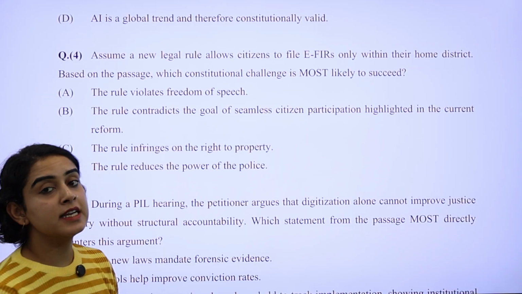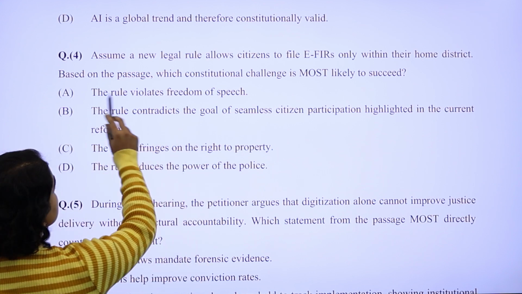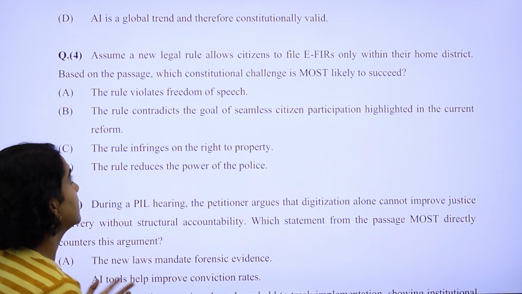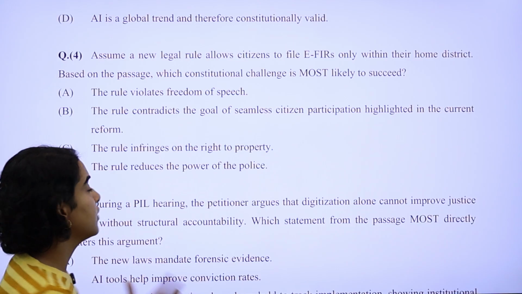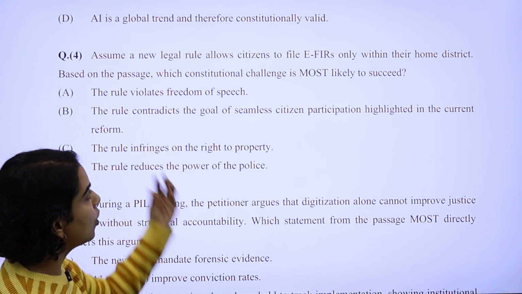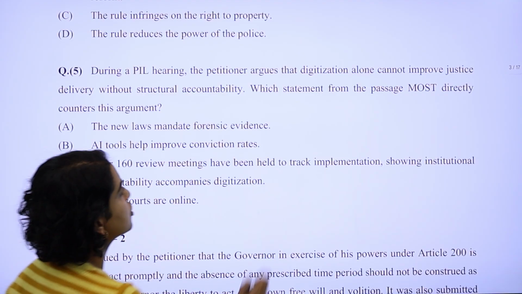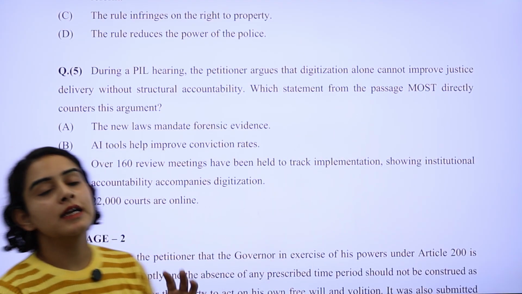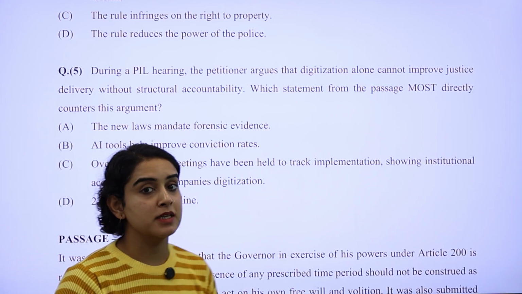Fourth question is an application-based question. A situation has been given and based on the passage, which constitutional challenge is most likely to succeed? It's an inference-based question. If you read the passage carefully, you can draw the conclusion very easily. And the fifth question: which statement from the passage most directly counters this argument? Clearly, all 5 questions could have been answered really well if you've read the passage carefully.